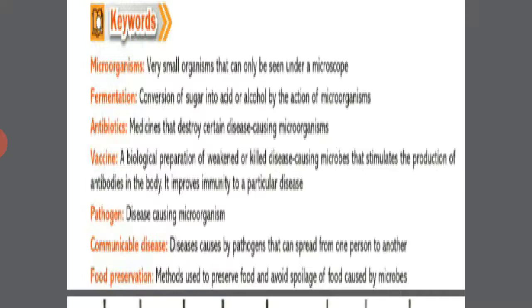Vaccine: a biological preparation of weakened or killed disease causing microbes that stimulates the production of antibodies in the body. It improves immunity to a particular disease. Pathogens: disease causing microorganisms. Communicable disease: disease caused by pathogens that can spread from one person to another. Food preservation: method used to preserve food and avoid spoilage caused by microbes.